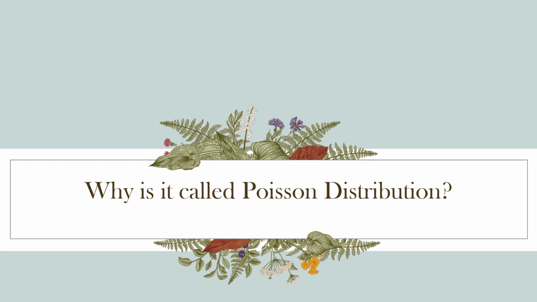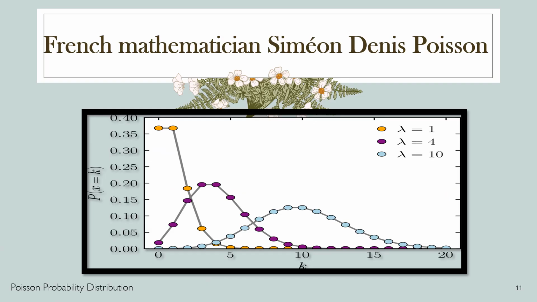Why is it called Poisson distribution? Now, it is called Poisson distribution because it is named after French mathematician Baron Simeon Denis Poisson. And this Poisson distribution can also be used for the number of events in other specified interval types such as the distance, area, and volume.